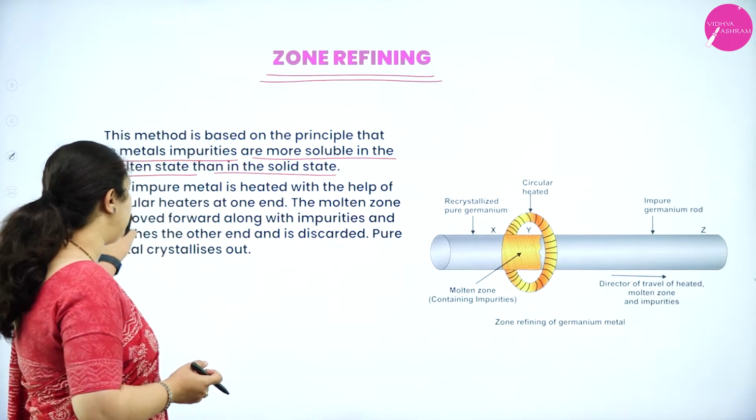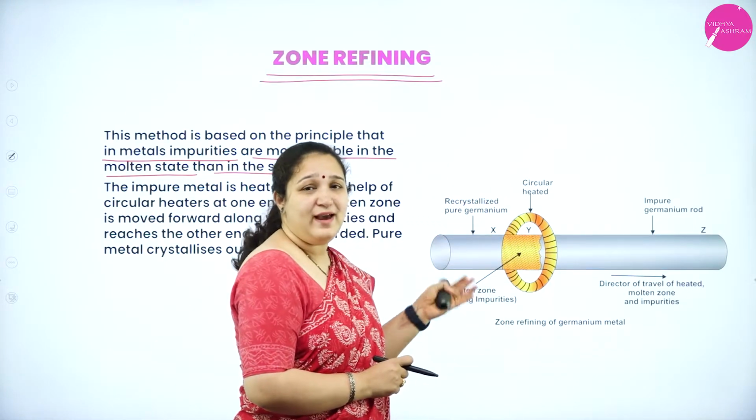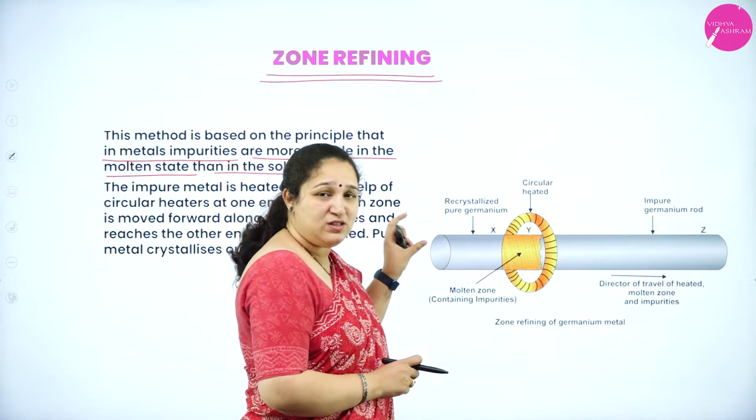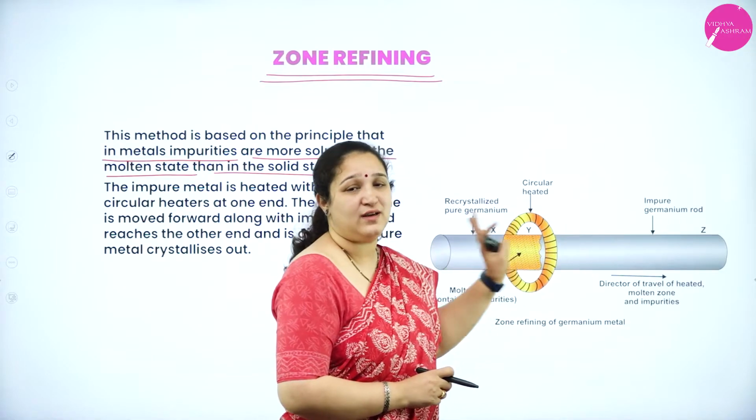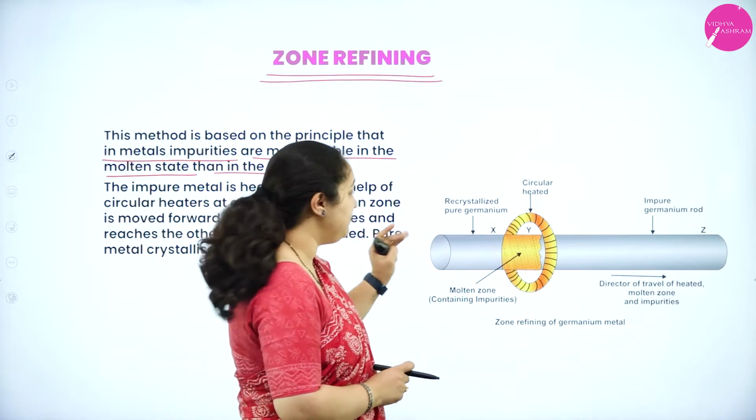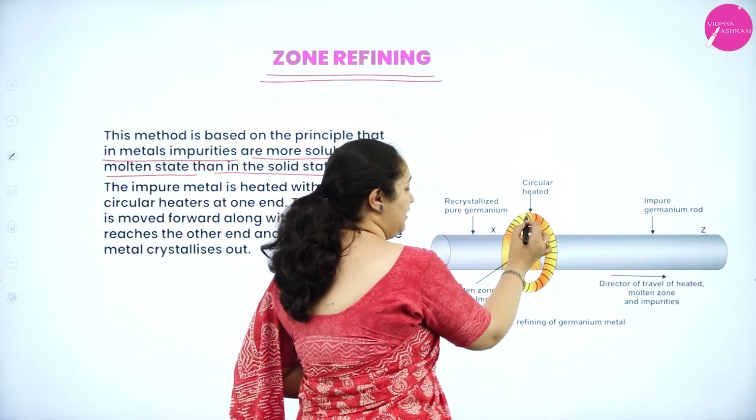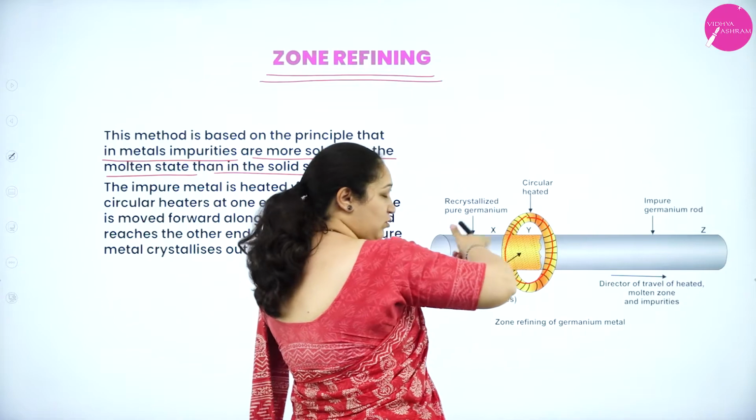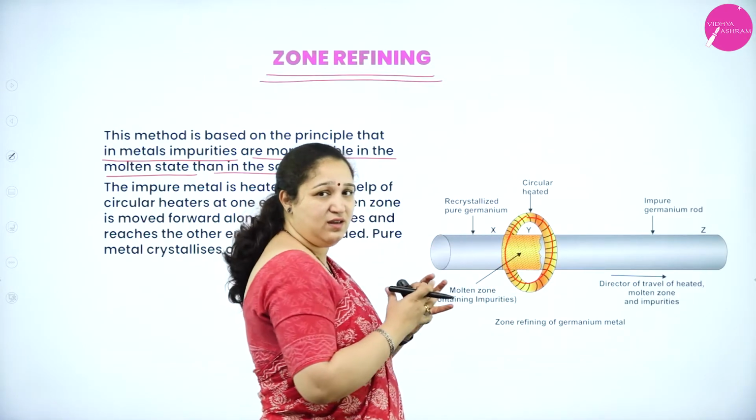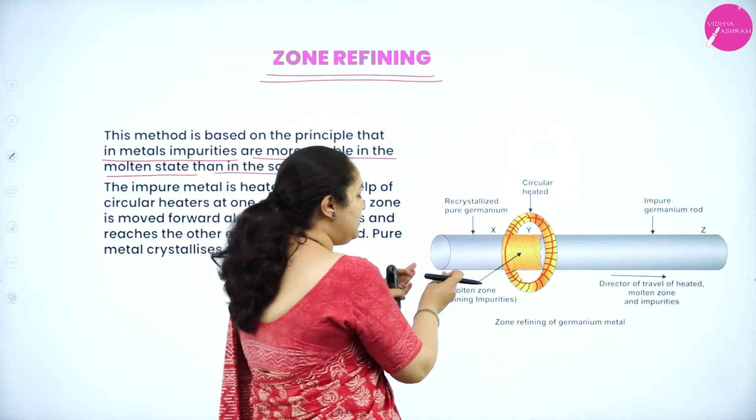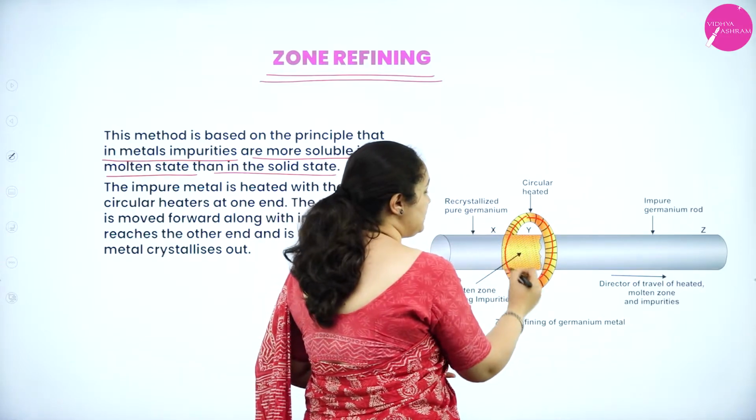Okay. So what happens here is we take a rod. For example, here we have taken an impure germanium metal rod, and this should be in an atmosphere of inert gas. There should not be any other gases. And here you have a circular heating ring. You can see this ring. This is a circular heating ring around this metal. Now this circular heating ring is at a very high temperature. So when it is slowly moved, the metal inside that ring, that portion, starts melting.